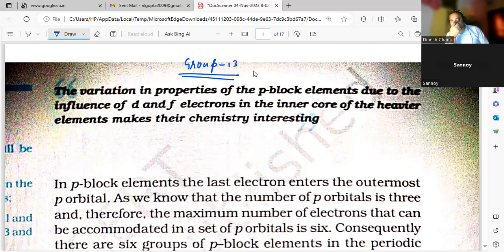Now if we talk about stability and basic strength, if we go down the group, their size increases and their bond strength decreases. So they start giving OH ions easily, so their basic strength increases.